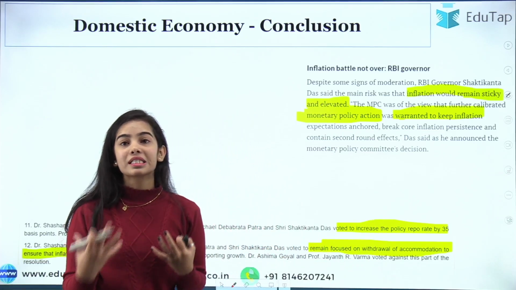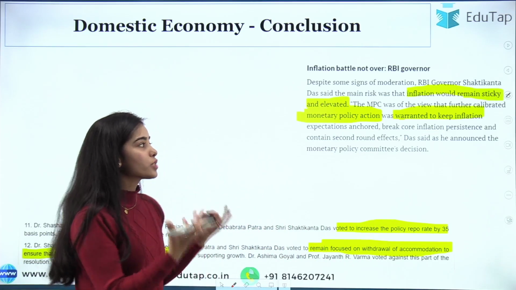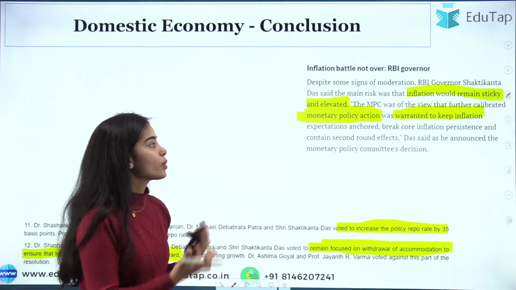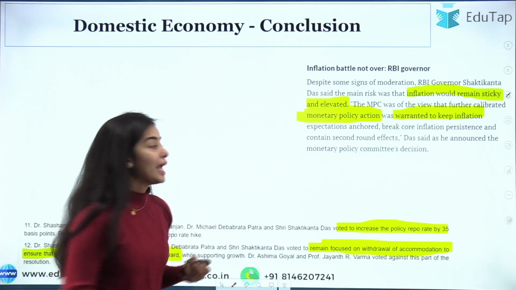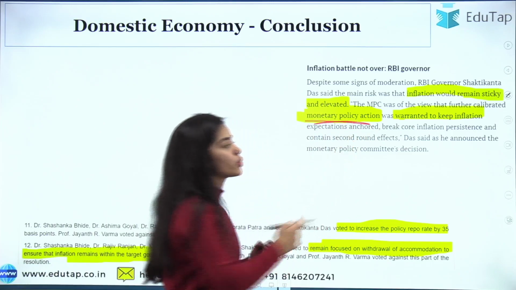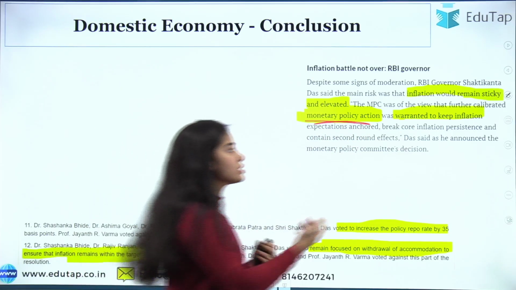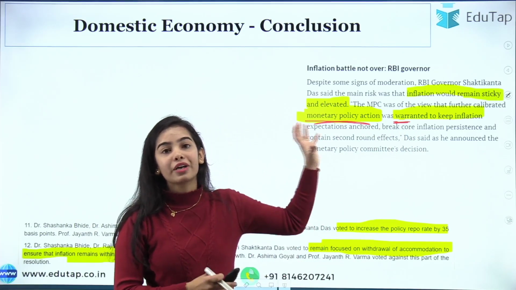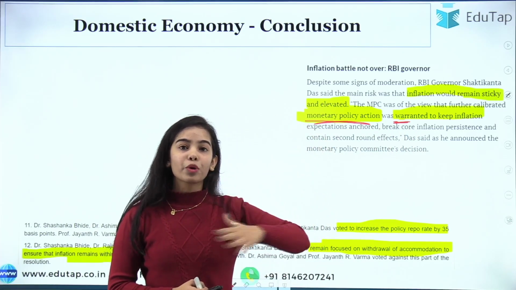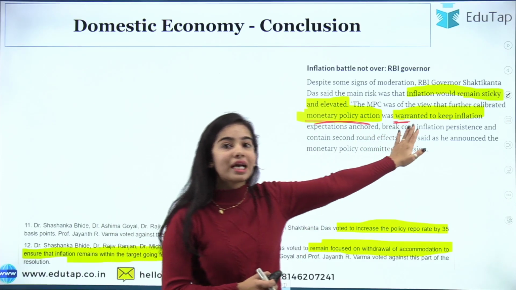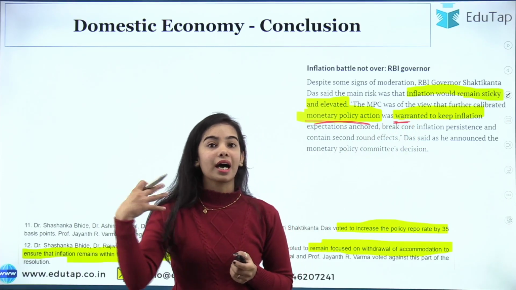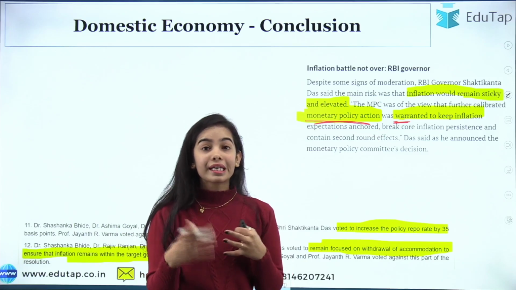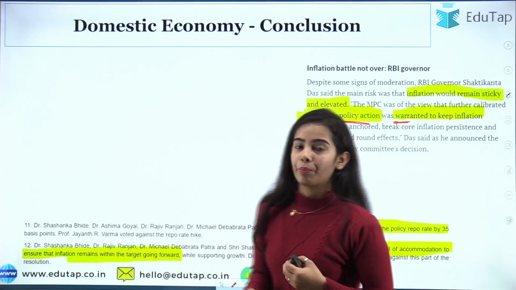The inflation is going to be sticky, it is going to be high, and that is what the RBI governor has said, that is what the Monetary Policy Committee has said. And the monetary policy action is going to be continuous. The RBI has to take very intelligent actions for controlling inflation, and the repo rate is going to, so this shows that RBI wants to keep the repo rate at a high percentage. Okay, it is going to increase the repo rate in the coming months also.